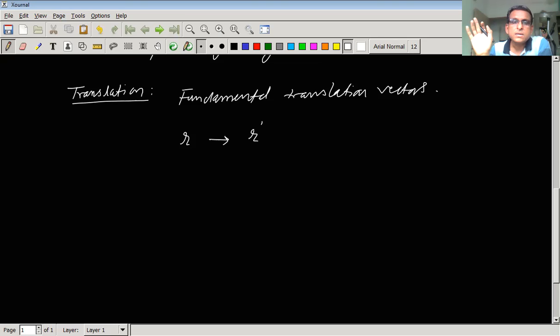The lattice will remain invariant. Even if we look at the lattice from point R or from point R dash, there will be no change. Such an operation is called a translation operation, and we can write the equation.